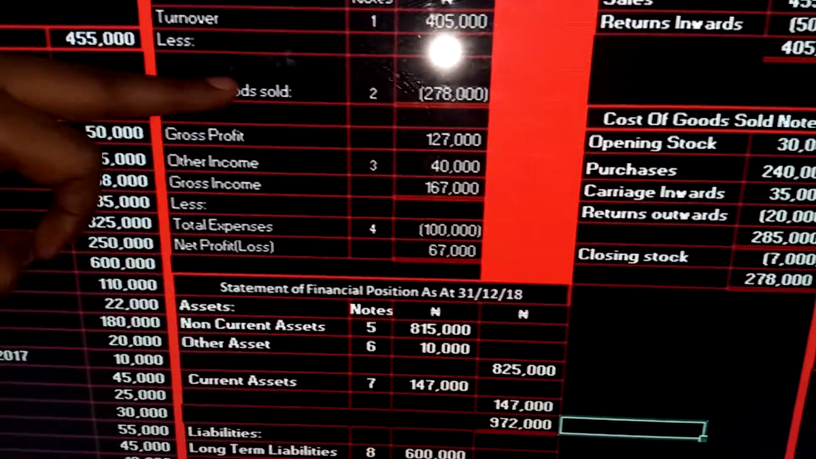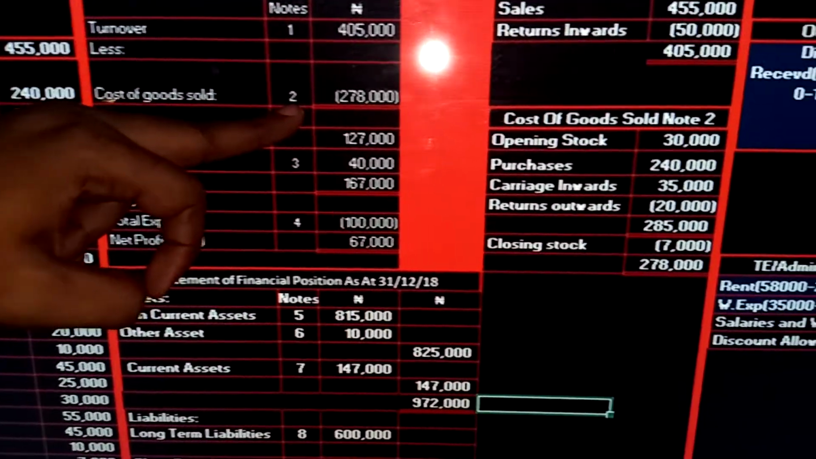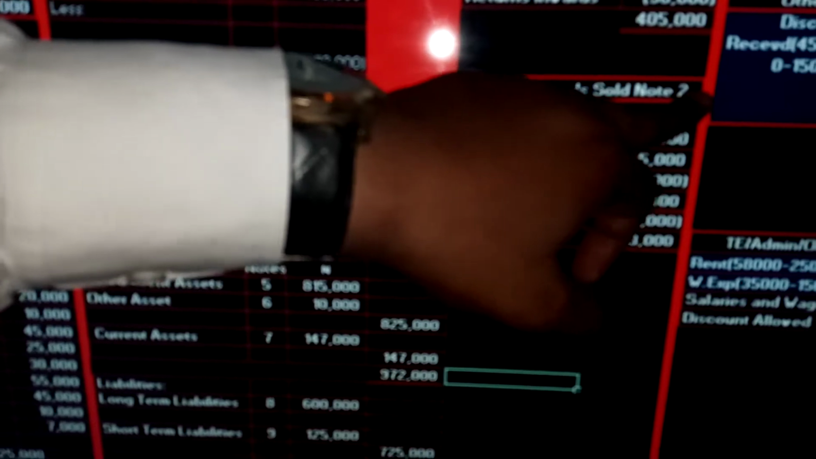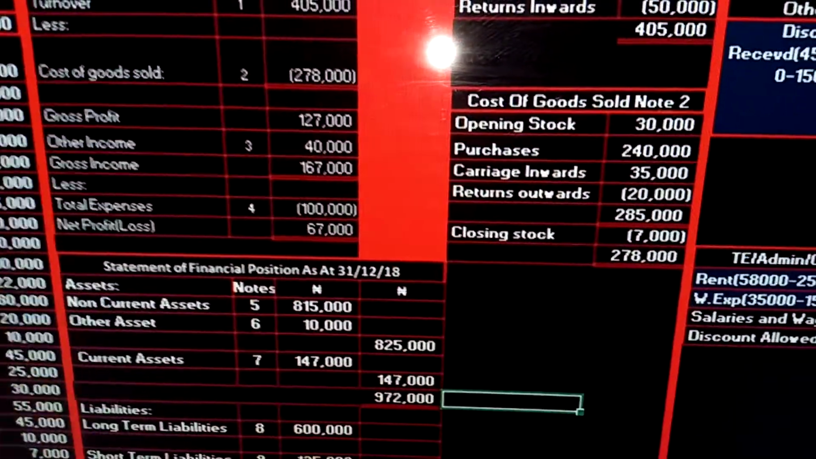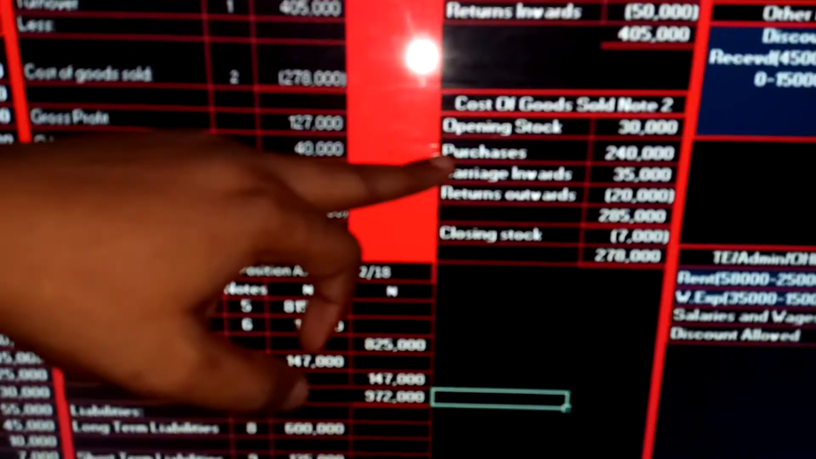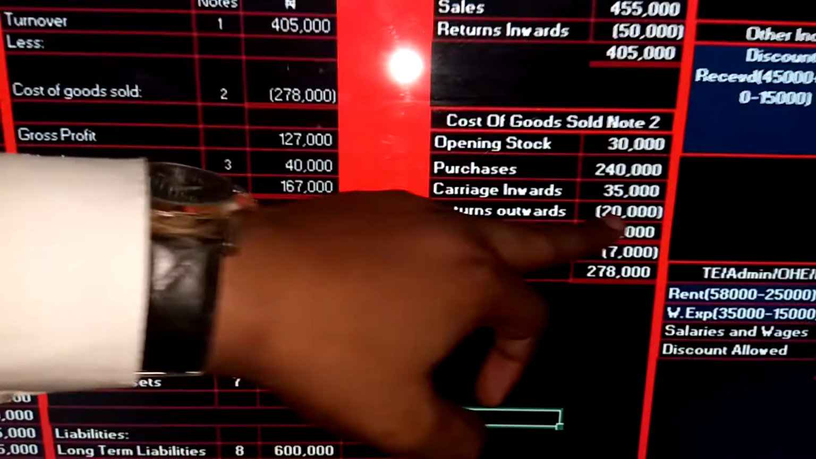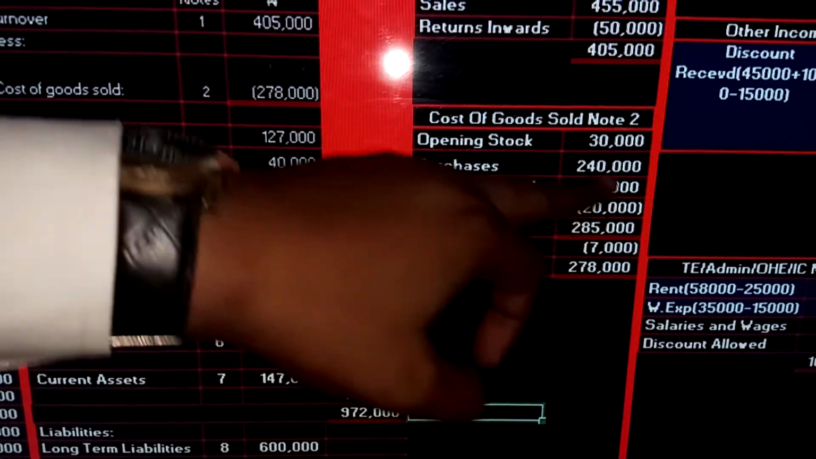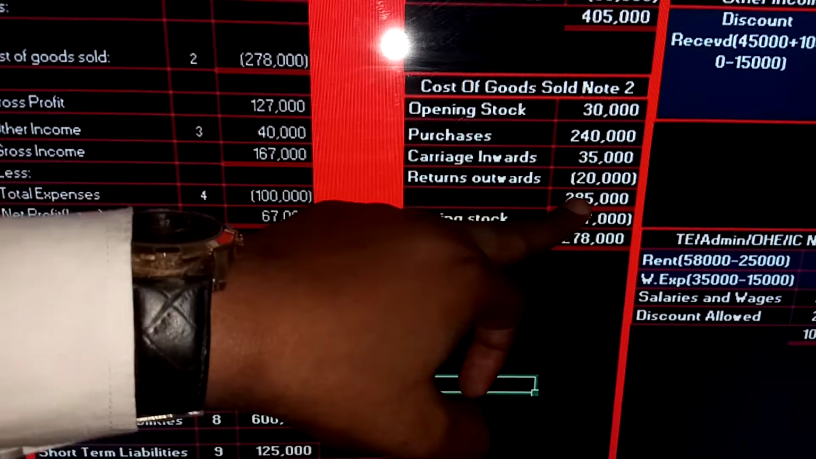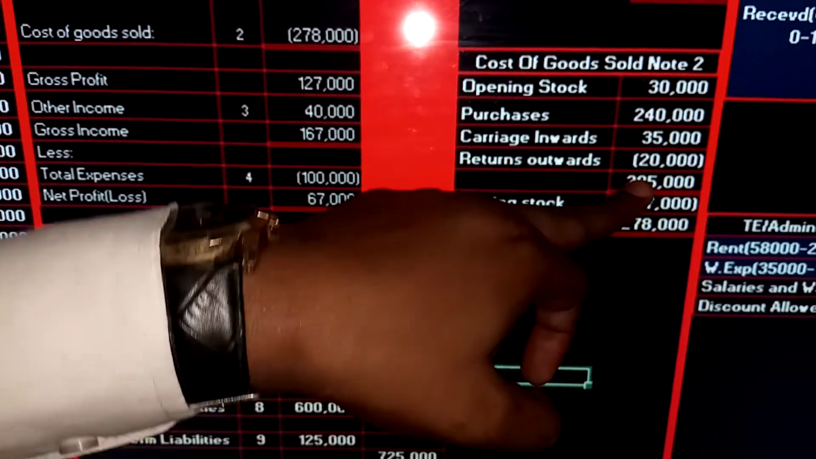The next one says cost of goods sold to be 278,000. Note 2 will tell us how we got it 278,000. So we have cost of goods sold note 2. I already explained how to get this in the previous class. Okay, so we have opening stock 30,000, purchases 240,000, carriage inwards 35,000, return outward 20,000. Okay, so when you add this and you minus this, you have this. Why am I taking out return outward? You bought goods and you return part of it. That will reduce what you've purchased.